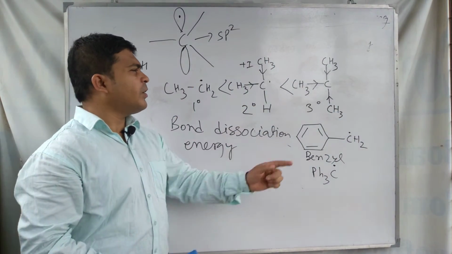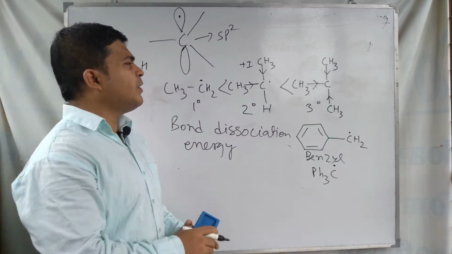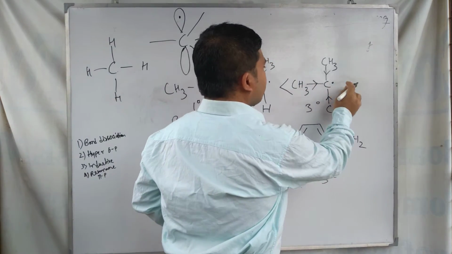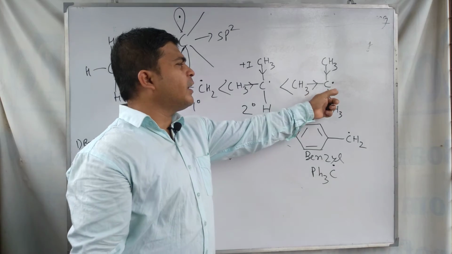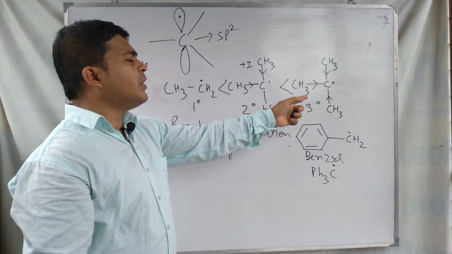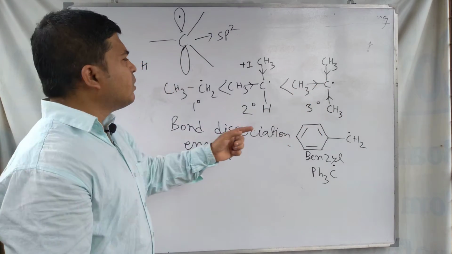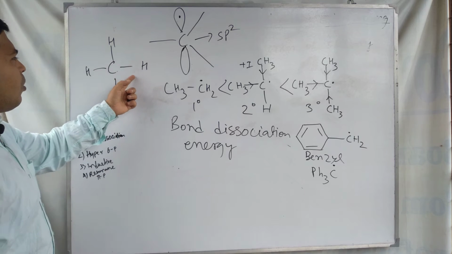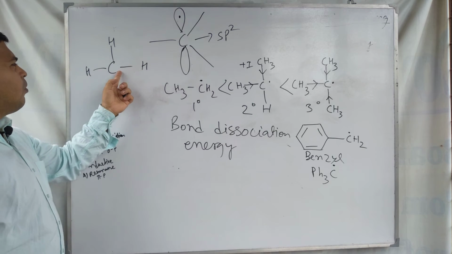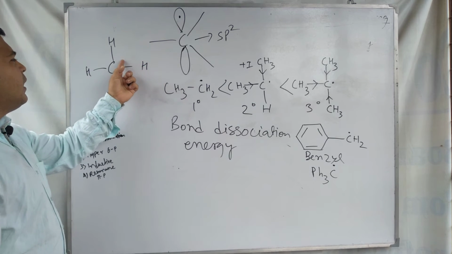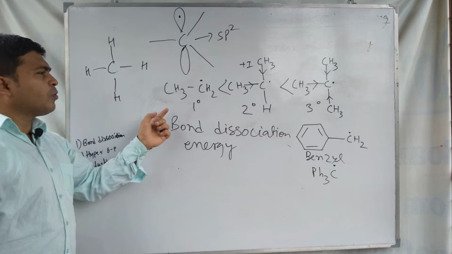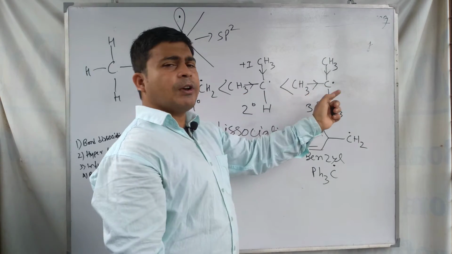Okay, you understand why this radical is highly stable, because the carbon hydrogen bond breaking energy for this tertiary radical is lower than the bond dissociation energy or bond breaking energy of the CH bond in methane. So for this reason this one is highly stable.